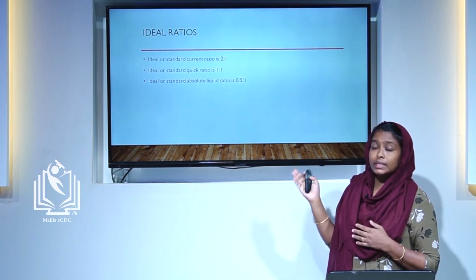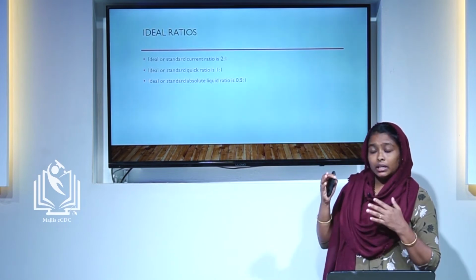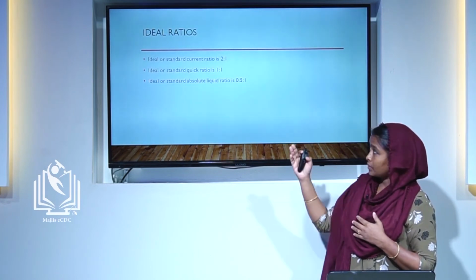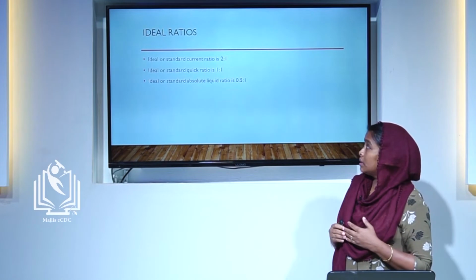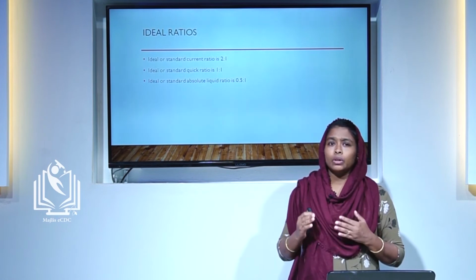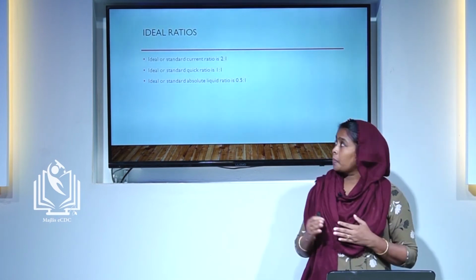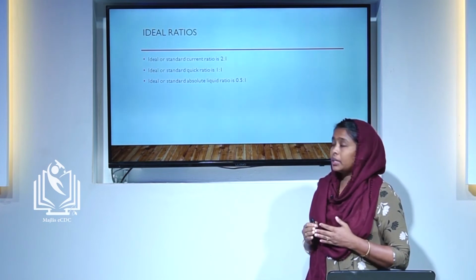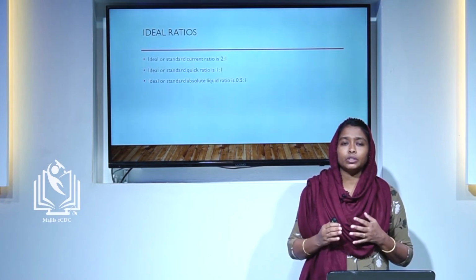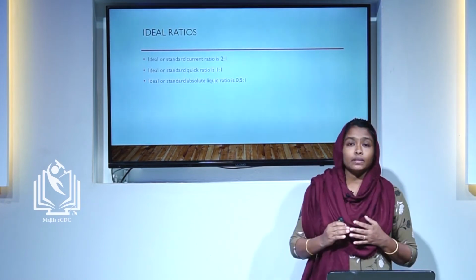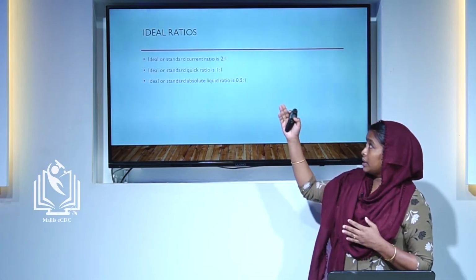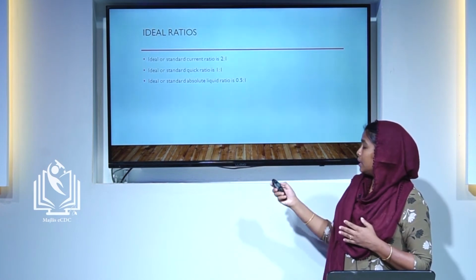Here the asset is double the current liability, that is, assets can meet the obligations that are in the nature of current liabilities. Next one, the ideal quick ratio. The quick ratio's proportion is 1:1, that is, quick assets equal quick liabilities or current liabilities. Then the standard absolute liquid ratio is 0.5:1, that is, at least 50% cash is maintained for meeting current obligations. These are the standard ratios: current ratio, quick ratio and absolute liquid ratio.